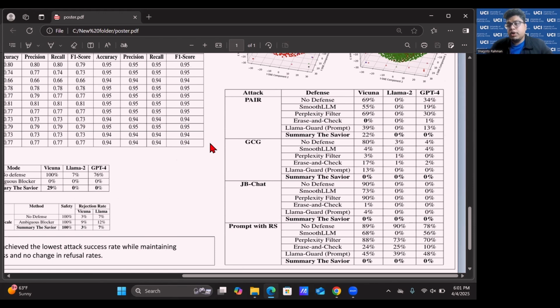So last but not the least is the different attacks. We have evaluated our model against different attacks, and also we have evaluated in terms of different defense techniques in three different models like Vicuna, Llama 2, and GPT-4. And we can see that there are different attacks like Pair, GCG, JBChat, and Prompt with RS. And in case of the defense, our model has got lowest attack success rate, almost 0% at all of the cases. And this is because we have analyzed the prompt's harmfulness in terms of the summaries.